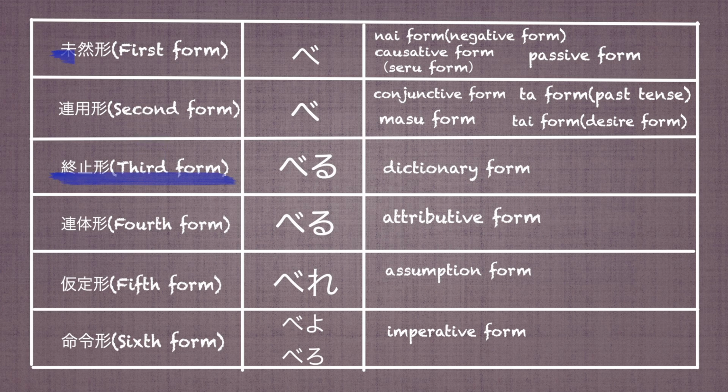食べる is the dictionary form of the verb. The dictionary form is written in the third form item of the verb conjugation table. We need to change the dictionary form to the first form. The first form is also used to make the ない form. Now we will figure out which form to apply. We change the third form べる to the first form べ, and we need to put the られる after the verb in the first form.